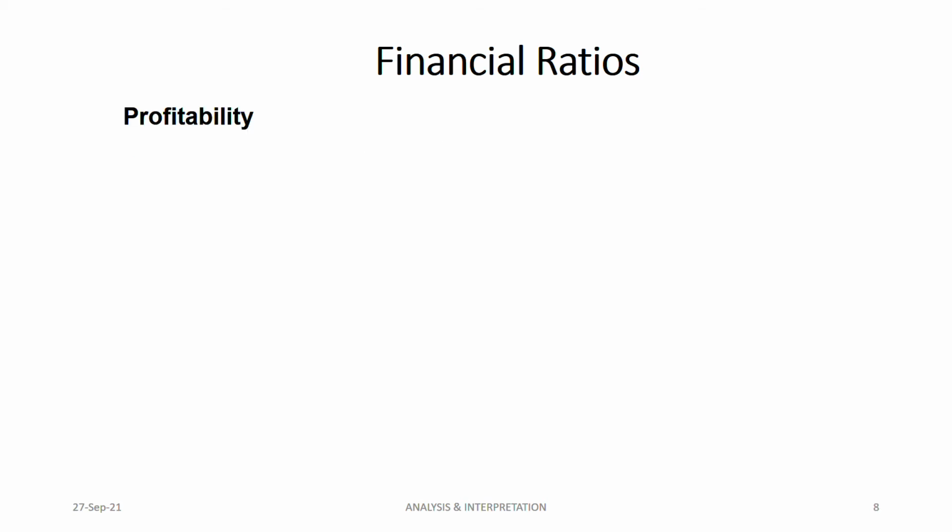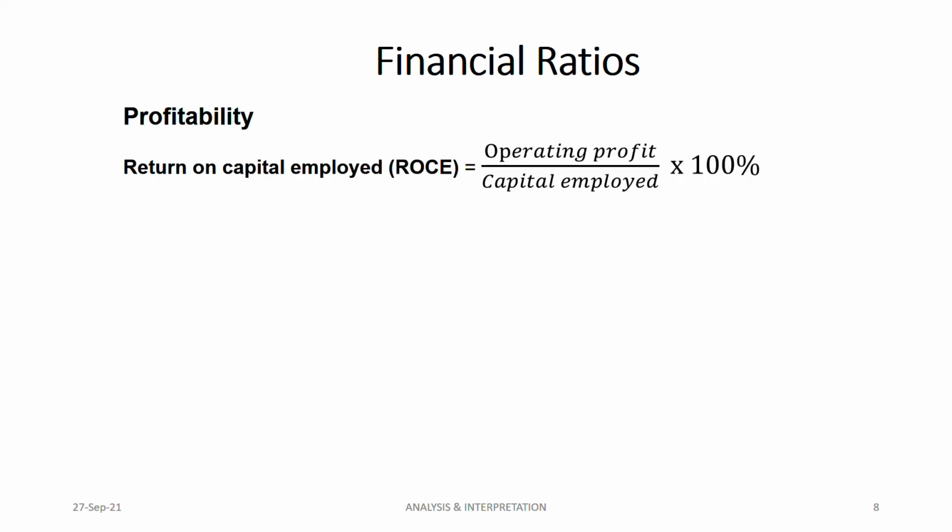Now, return on capital employed. This is very, very important, because most of the SBR exams, if ratios have ever come up, they always try to include this ratio, return on capital employed. Here it is operating profit. Please be careful, operating profit it is, divided by capital employed, multiplied by 100%.